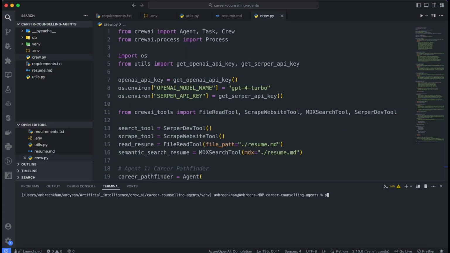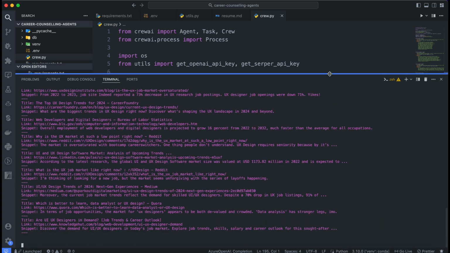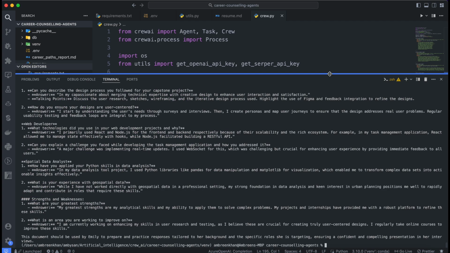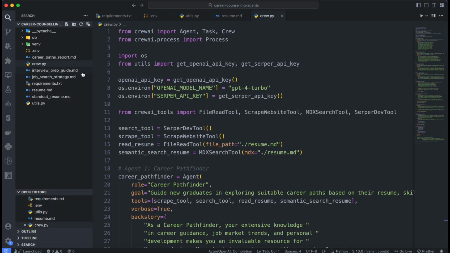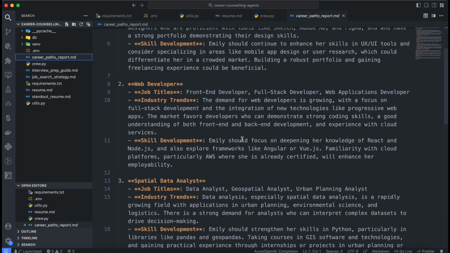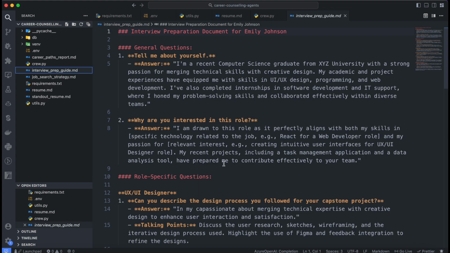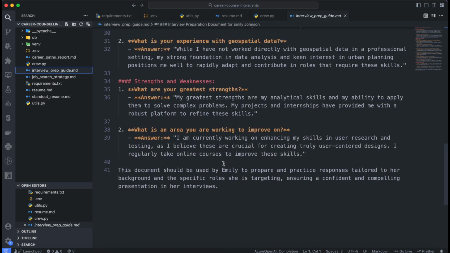Let's put our Crew AI app into action. We can run it using a simple Python command. Watch as the agents spring to life and utilize their designated tools. As it's an extensive job, it will take some time to finish. Once everything's finished, you'll see the output files generated by each agent. Pretty cool, right? This is just the tip of the iceberg.